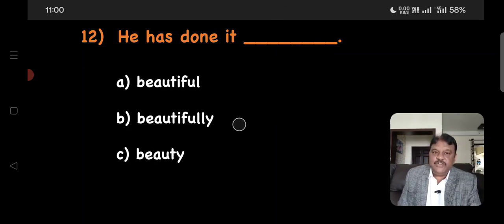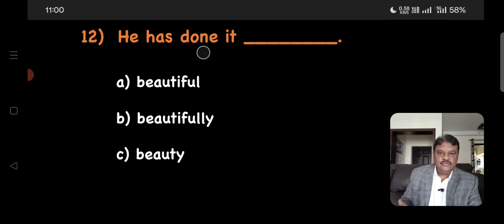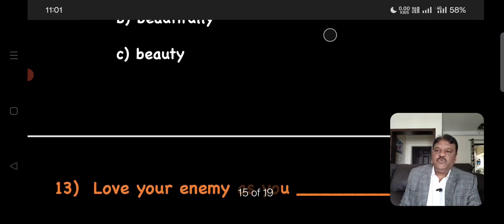So beautiful is not the right answer. Beautifully is an adverb which qualifies the verb. The verb is done, and this is an adverb which qualifies the verb, which talks about how the work was done. So this is the right answer, beautifully. You cannot choose beauty because it's just a noun. It doesn't qualify the verb. So the right answer is beautifully. He has done it beautifully. Let's move on to the next question.